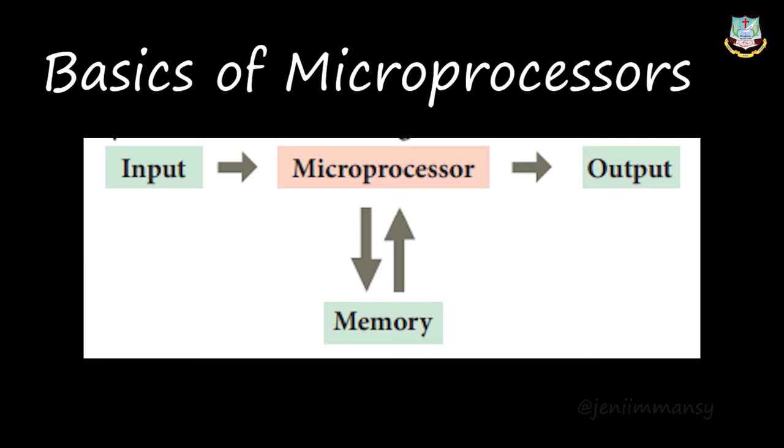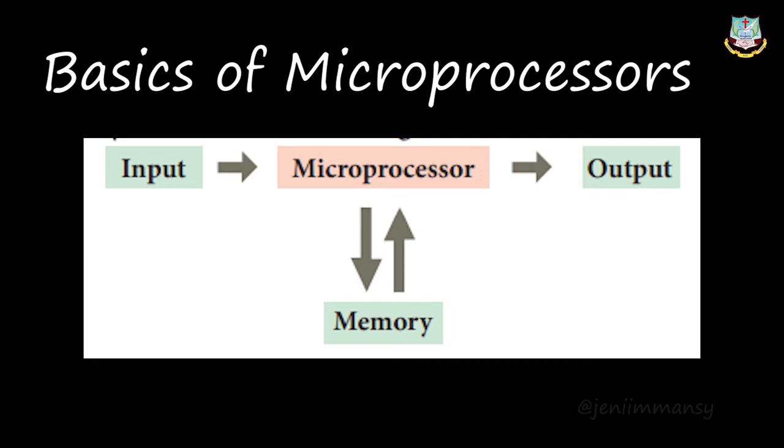A microprocessor is a programmable multi-purpose silicon chip. It is designed with the help of silicon. It is multi-purpose, that means it can be used for so many purposes, and it can be programmable. You can program a chip, right? So the microprocessor is a programmable multi-purpose silicon chip.